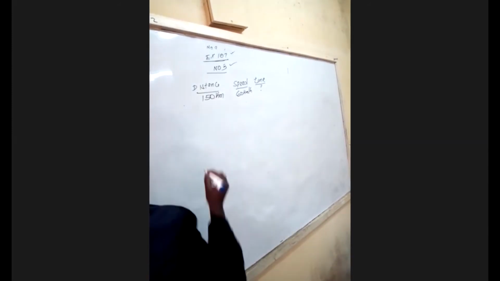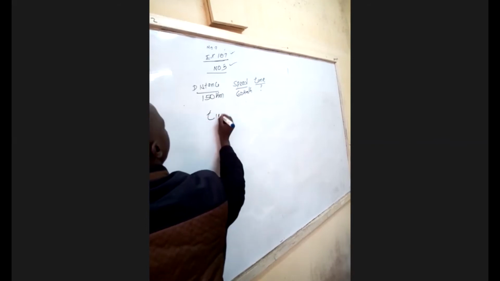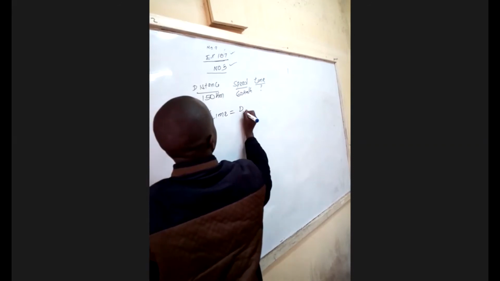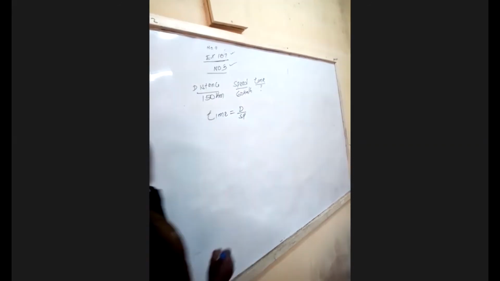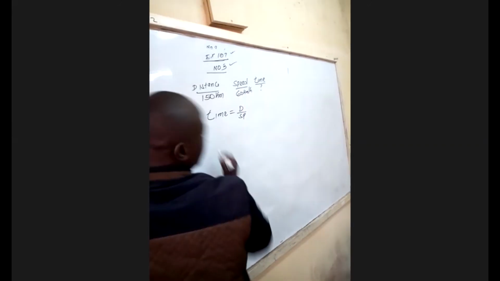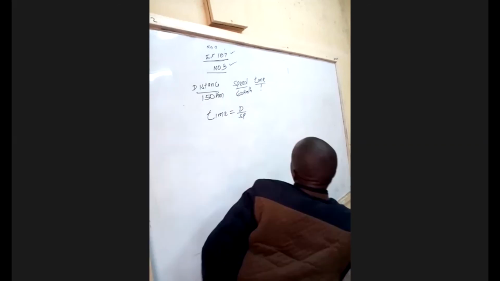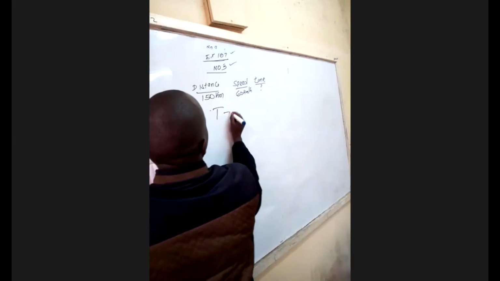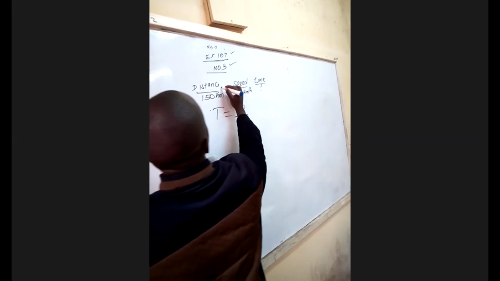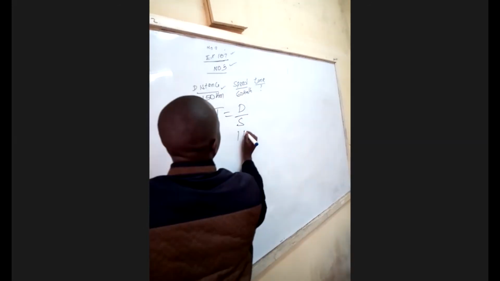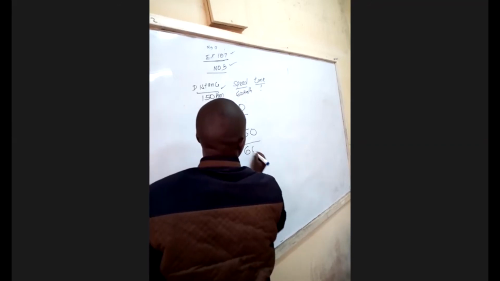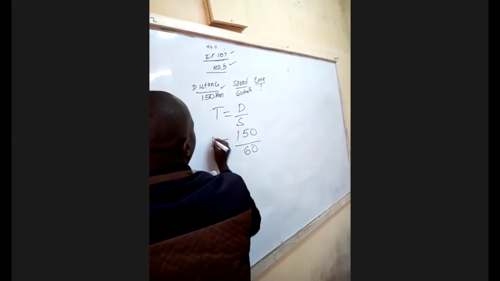So to get time, you say time is equal to distance over speed. Okay, time is equal to distance over speed. So distance, which is 150, we are going to take 150, you divide by, you put all over 60, then you are going to find time.